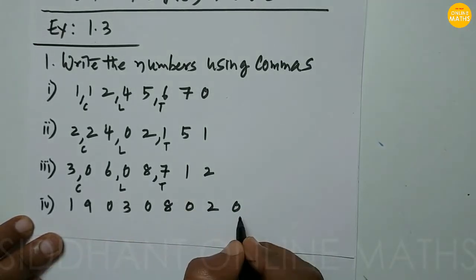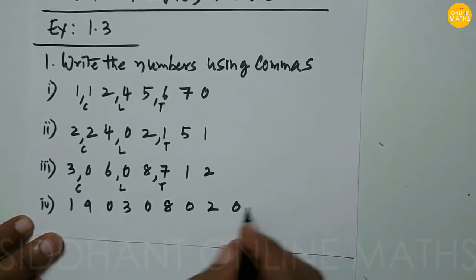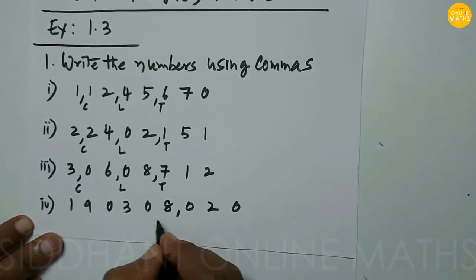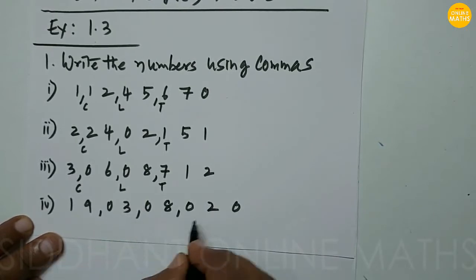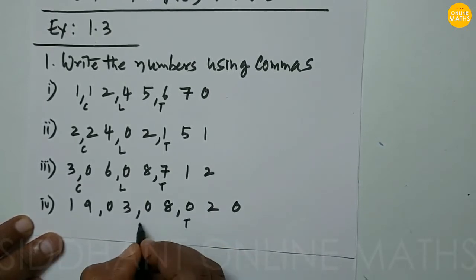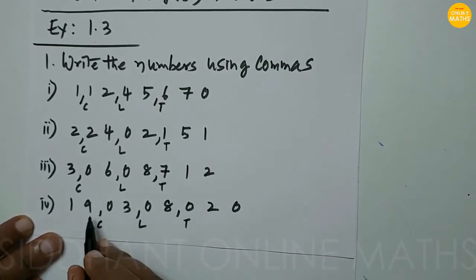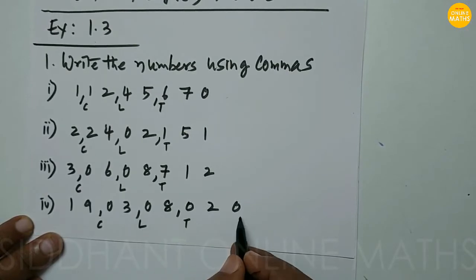And coming to the fourth, 19030820. From right to left, after three digits we keep a comma, here, and after two digits here, and after two digits here. Now this is thousands, lakhs, and crores, and it will be read as 19 crores 3 lakhs 8,020.